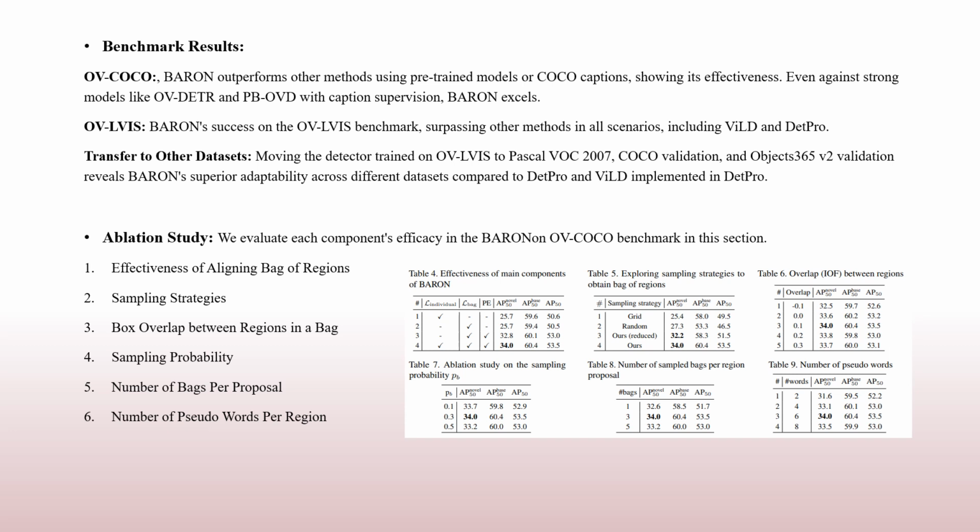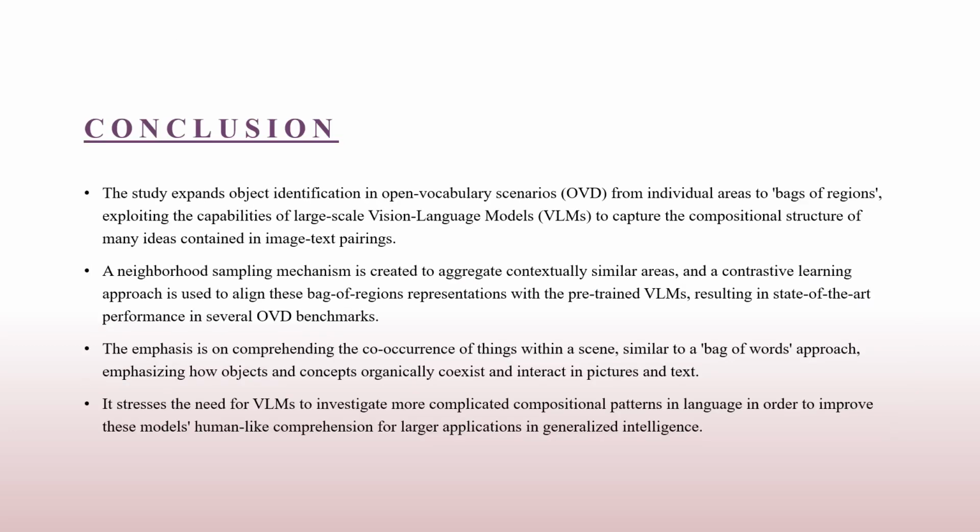Number of pseudo words per region. The study explores the number of pseudo words predicted for each region of interest. Increasing the number of pseudo words up to a certain point enhances the detector's ability to distinguish object categories. This ablation experiment provides insights into the design choices and components that contribute to balanced success in open vocabulary object detection. The paper represents a significant advancement in the field of open vocabulary object detection by moving beyond the traditional approach of learning individual regions within images.